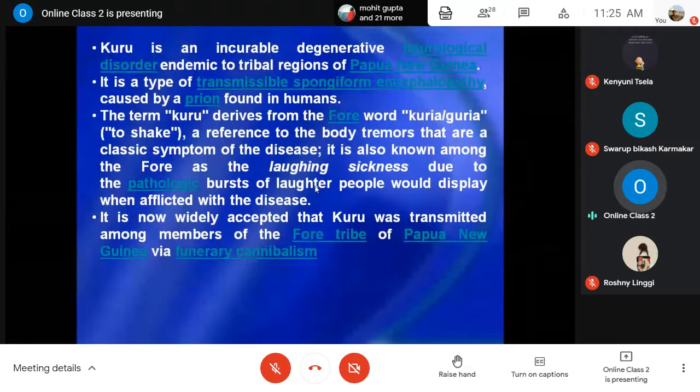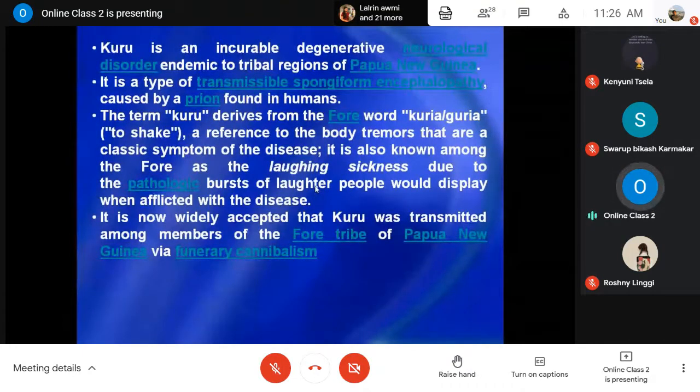Okay, the body signs and symptoms include madness, unmanageable behaviors, and body tremors. The term kuru is derived from the Fore word Kuria or Guria, which means to shake, as the body used to show trembling or shaking.